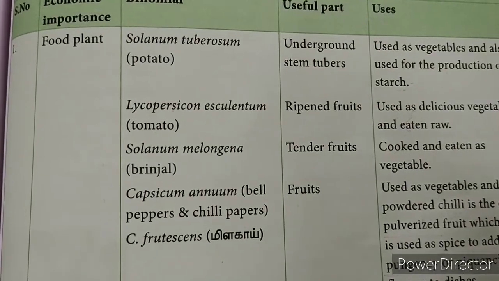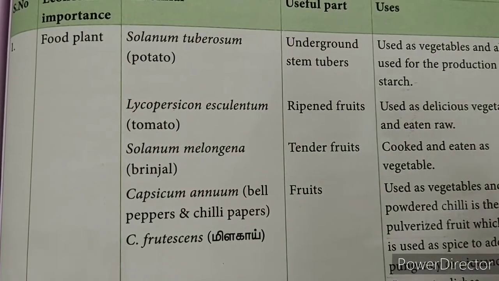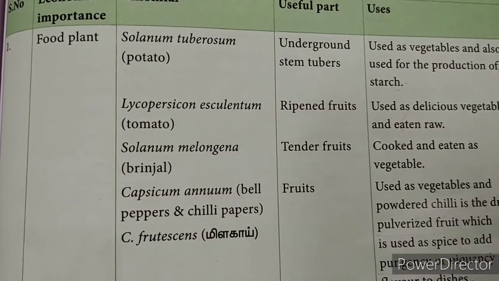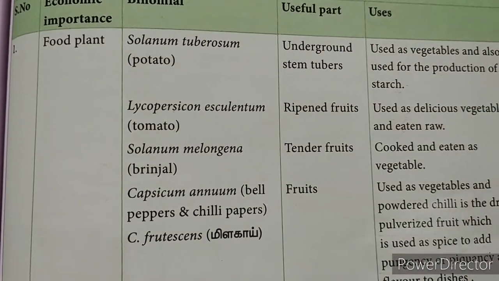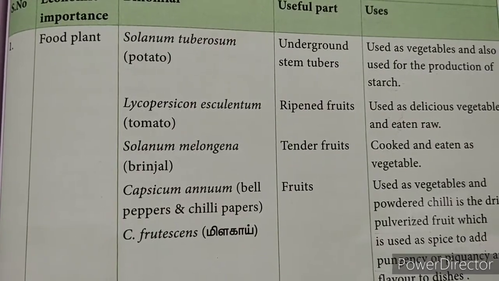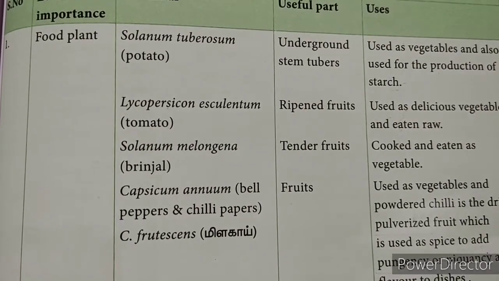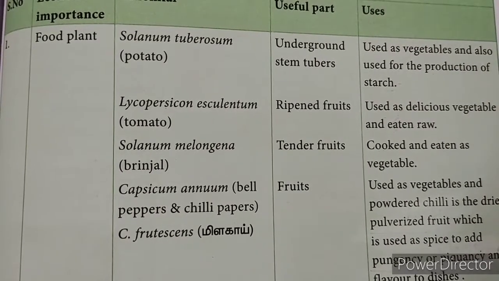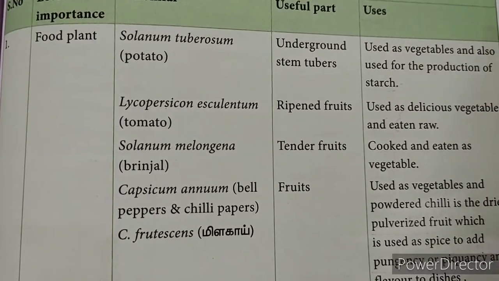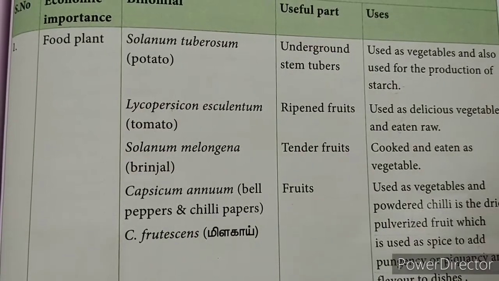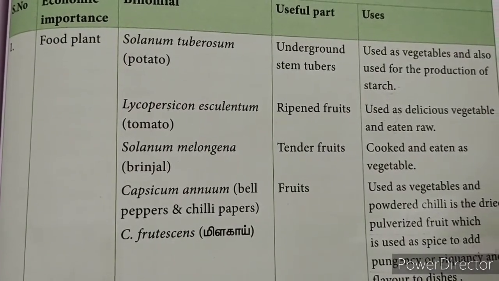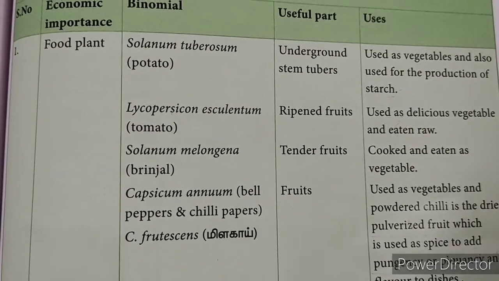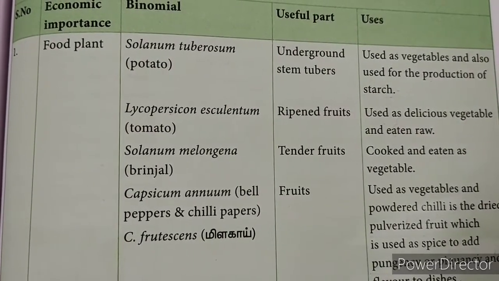Majority of the food, vegetables we consume, we get from this family only. First one is potato. Its binomial is Solanum tuberosum. It is an underground stem tuber which is used as vegetable, and also it is rich in starch, so they produce starch from this underground stem tuber.